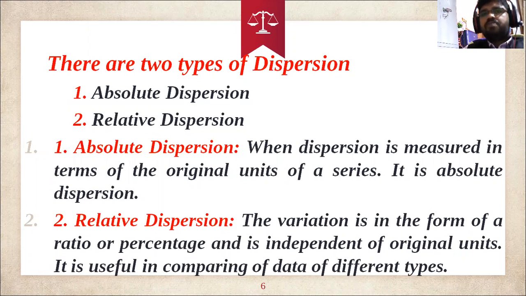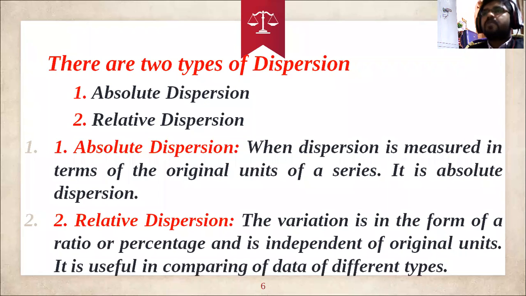First one, the absolute dispersion, is when the dispersion is measured in terms of the original units of the series. Original unit is nothing but whatever information we collect, in its original units. For example, if I ask about your marks and you say 60 out of 100, that 60 is the original value, the original unit of the series. If you calculate the dispersion from such data, that is called absolute dispersion.